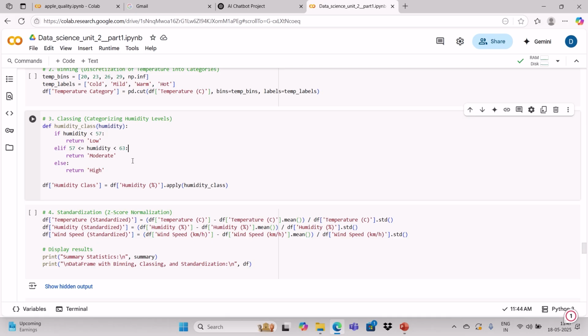So we have the continuous humidity values, and we are classifying the humidity values into different categories. This concept is called classing. This is also known as generalization, right?